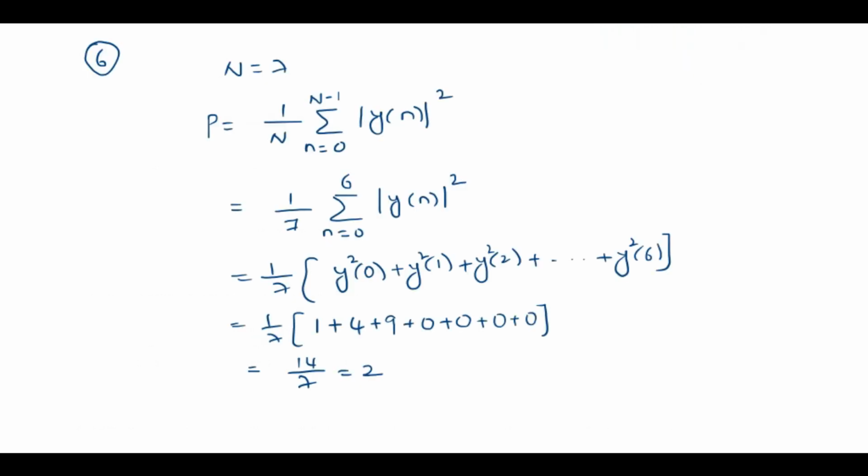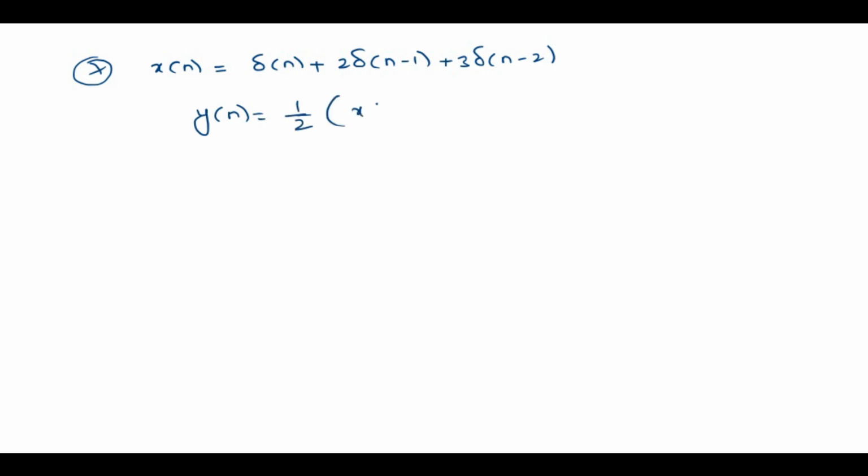Now see the given signal, 7th one. The given signal is x of n equal to del of n plus 2 del of n minus 1 plus 3 del of n minus 2, and its moving average y of n is 1 by 2 into x of n plus x of n minus 1.